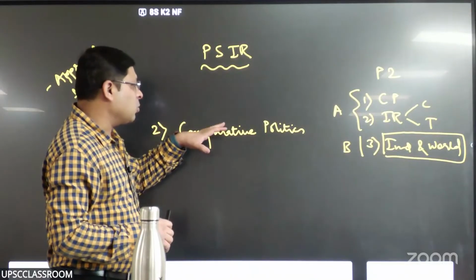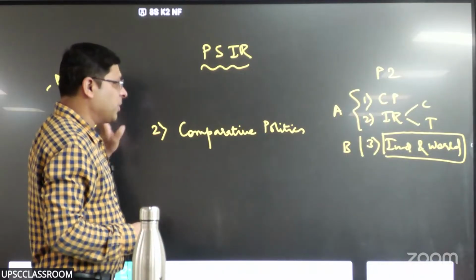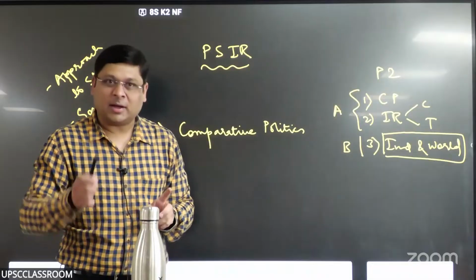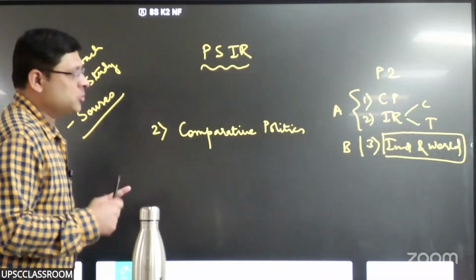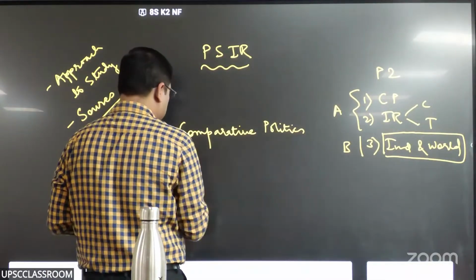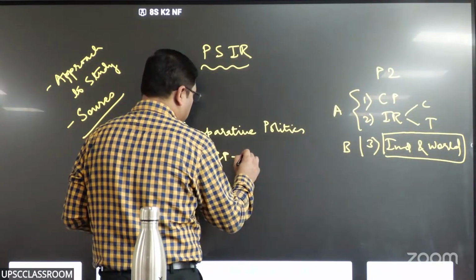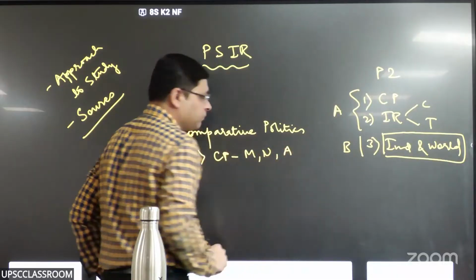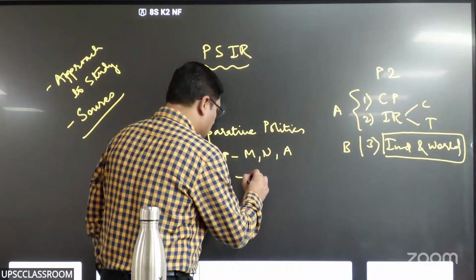Let us try to understand what all components are there in comparative politics. I told you there is theory of state, there is experiment. There is IR, there is experiment. What is there in comparative politics? Again, both theoretical part and actual comparison. So the syllabus for comparative politics: first component is comparative politics, meaning, nature, and approaches. And there's one more component, comparative method.